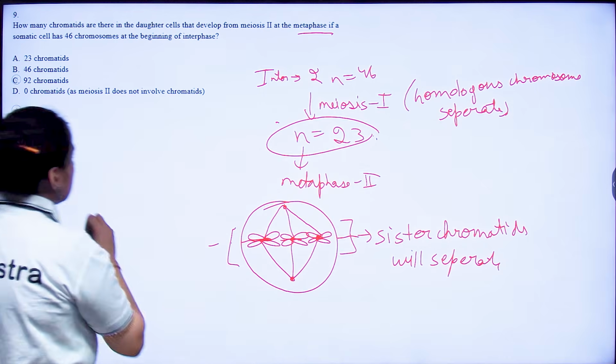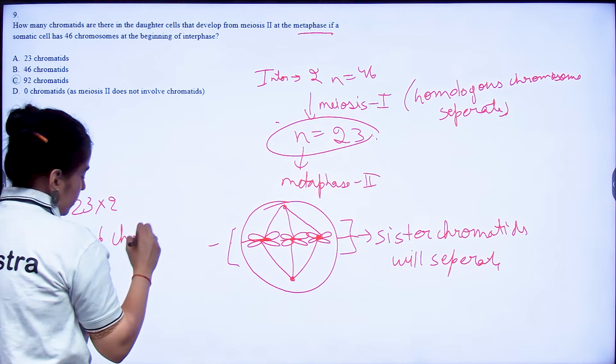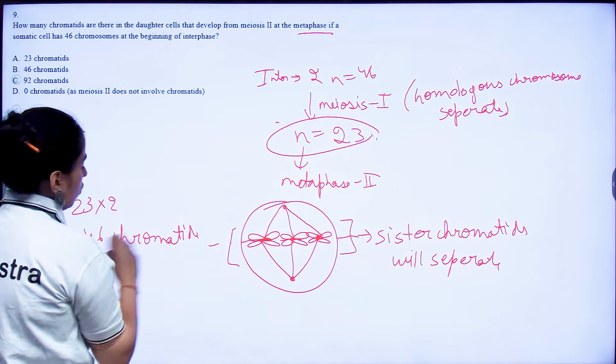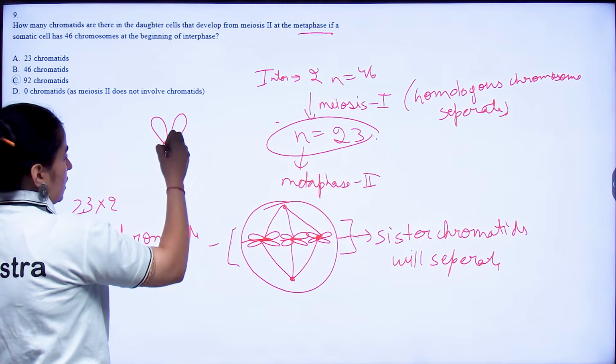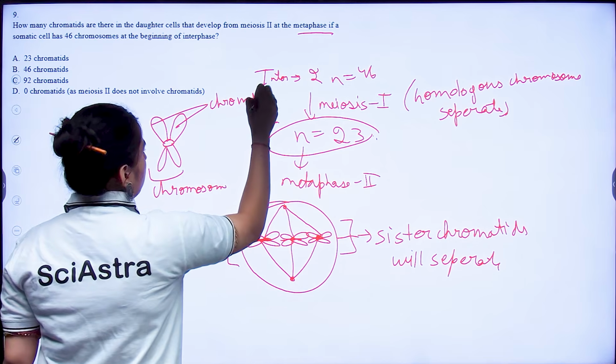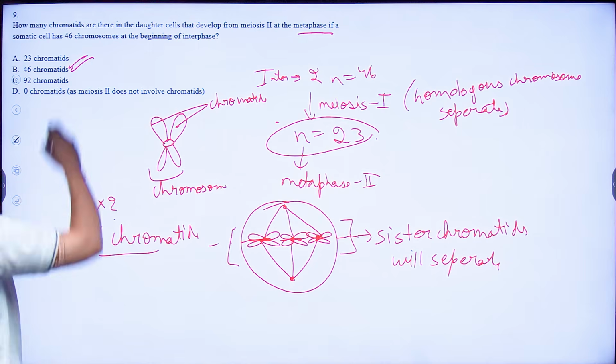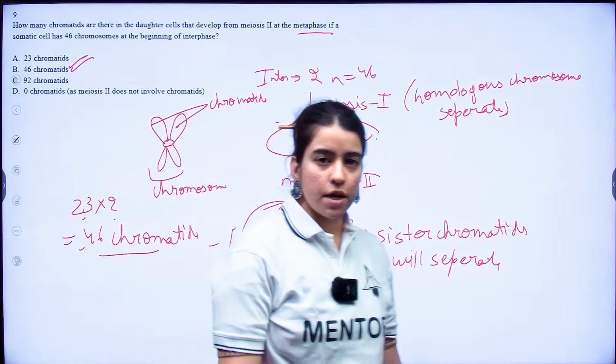That would be 23 into 2, which is 46 chromatids. Why? Because one homologous chromosome has 2 sister chromatids. This is your chromosome and these 2 are your chromatids. So if there are 23 chromosomes, how many chromatids are you going to have? You are going to have 46 chromatids. Okay? Is this question clear?